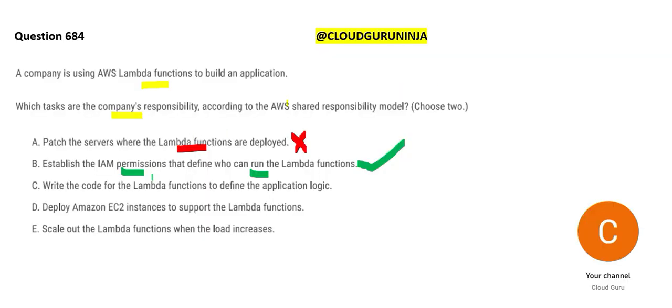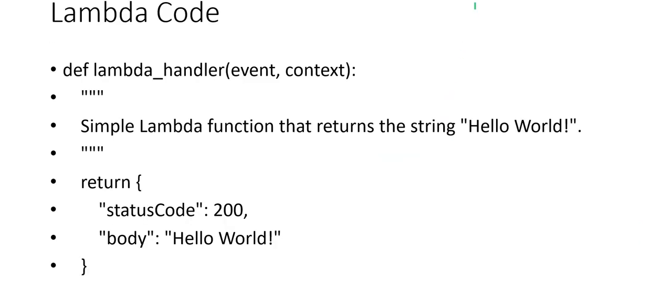Option C says write the code for the Lambda function. Will AWS write the code for you? Are you so lucky? No, you have to work hard to write the code. You have to make that extra effort to learn how to write the code. So we got our two answers. So this is how you will write Lambda code. This is just a small code, but if you write bigger programs and so on, you will become tired and then you will give such expressions.